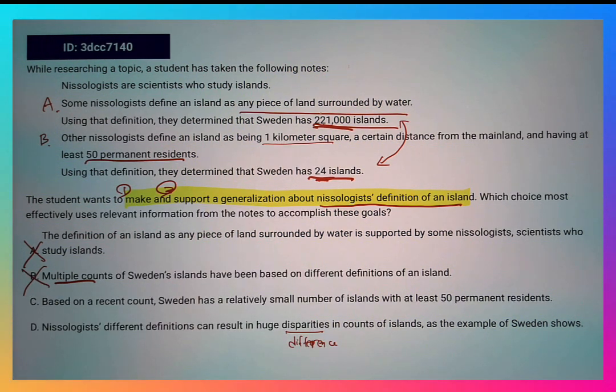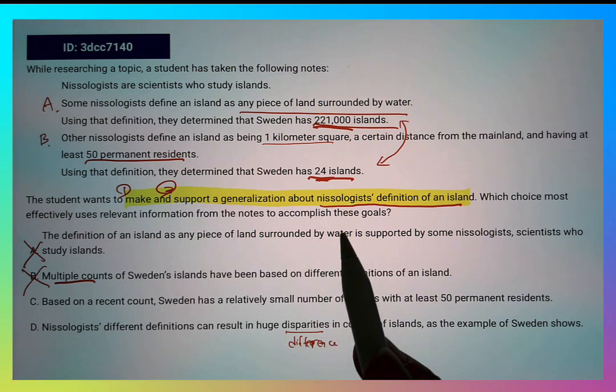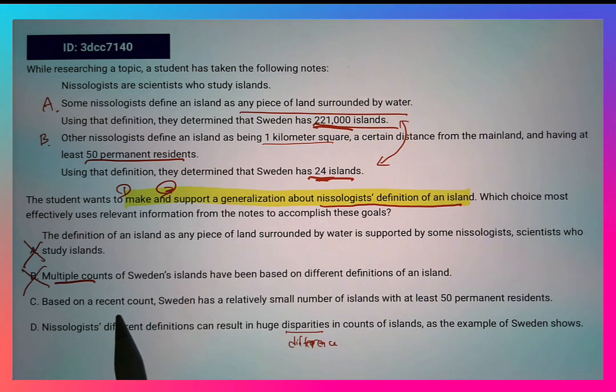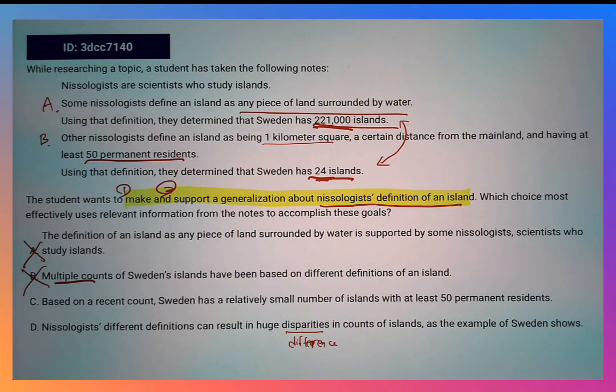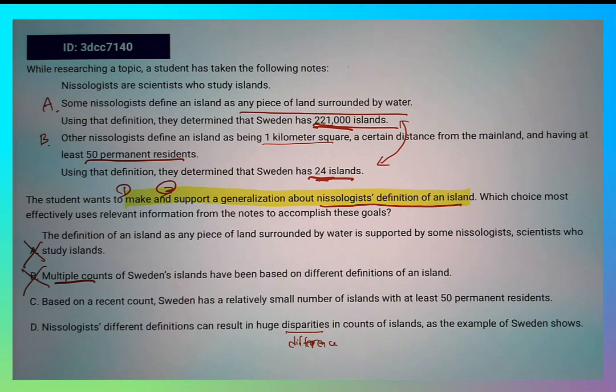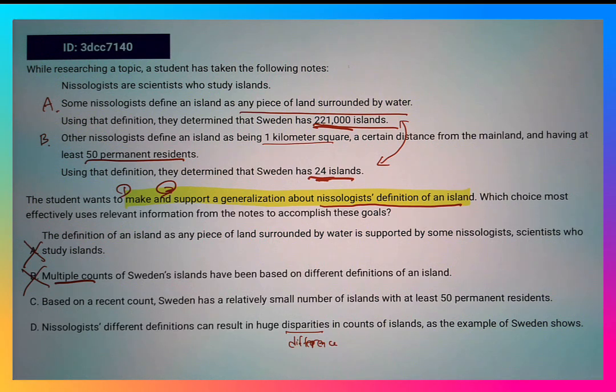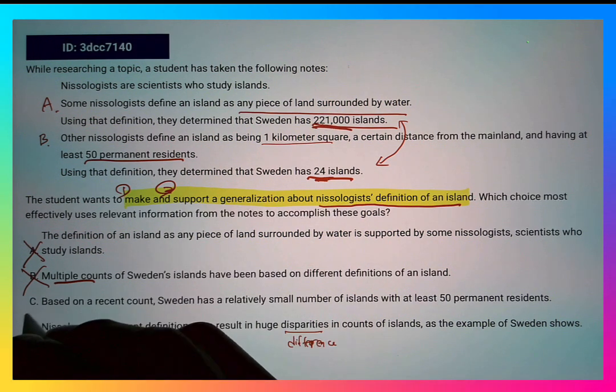C, based on a recent count, Sweden has a relatively small number of islands with at least 50 permanent residents. Okay, so it was using some support on one camp, camp B here. Any island described as 1 kilometer squared and at least 50 permanent residents. But just like in choice A, it's missing the other camp, camp A here. Not only that, it did not make any generalization. Okay, it only described the number of islands. So C is not correct.